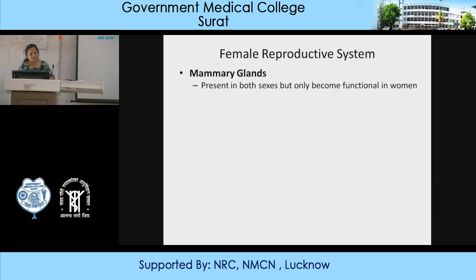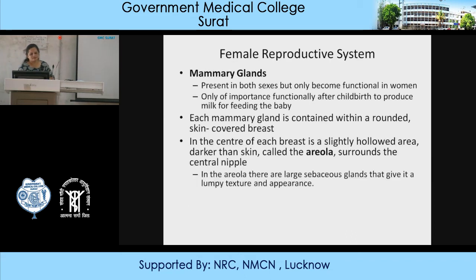Mammary glands are present in both sexes, but only become functional in women. They are important because after childbirth, milk is secreted by the oxytocin reflex. The posterior pituitary secretes oxytocin, and this oxytocin causes the milk let down reflex. There is development of the areola and the glandular tissue. Only after birth, the oxytocin is released. It is helpful in childbirth, and also helpful for the milk let down reflex.